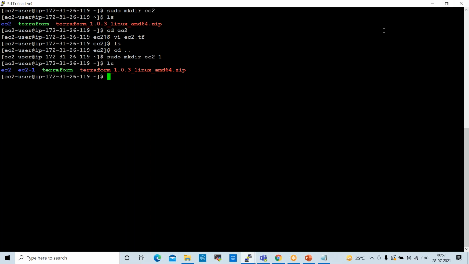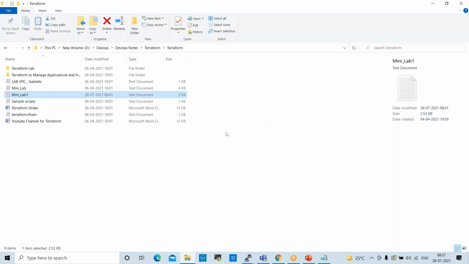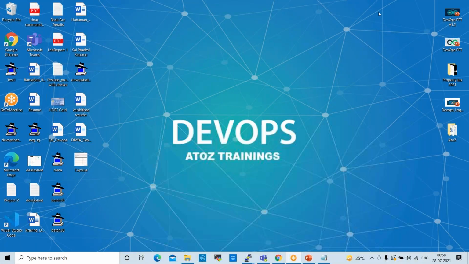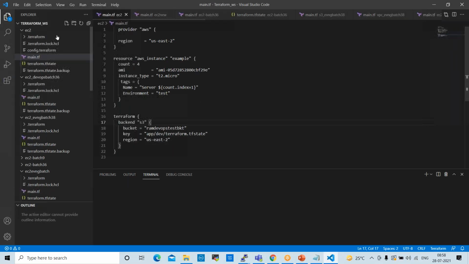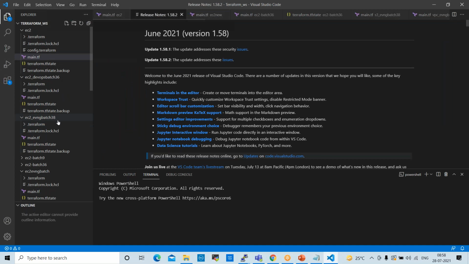This is the way normally we can create infrastructure. So tomorrow we'll configure Visual Studio Code. That is advanced level. Using this, normally we perform Terraform activities.